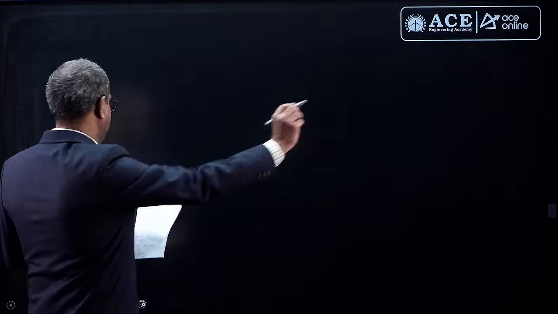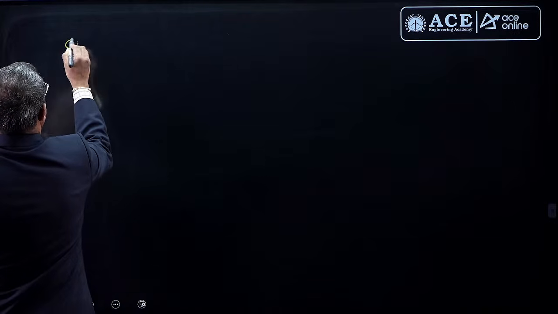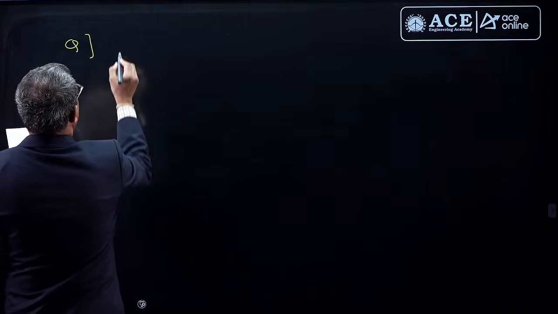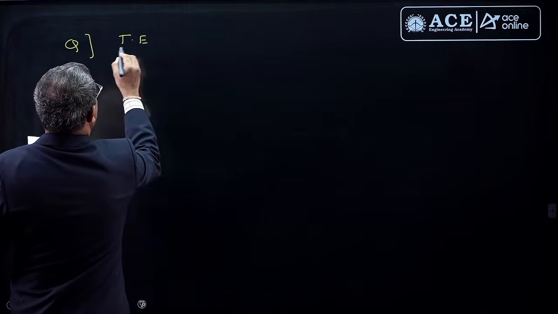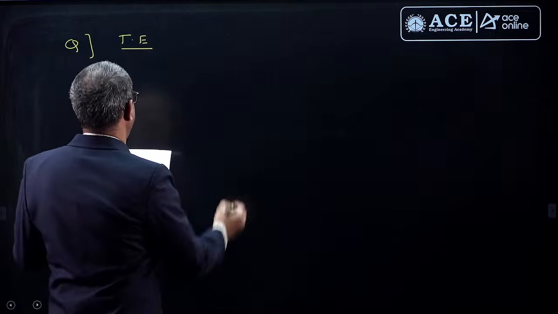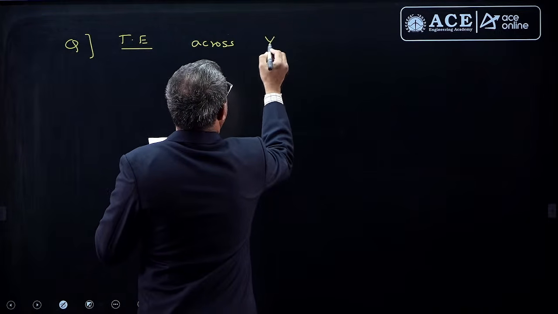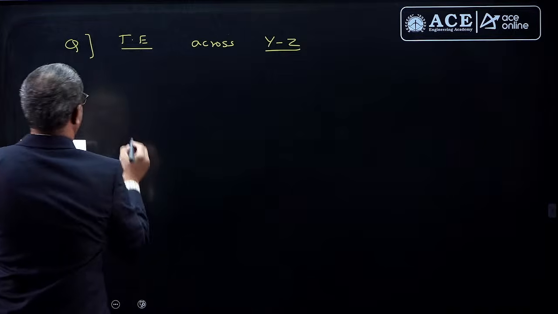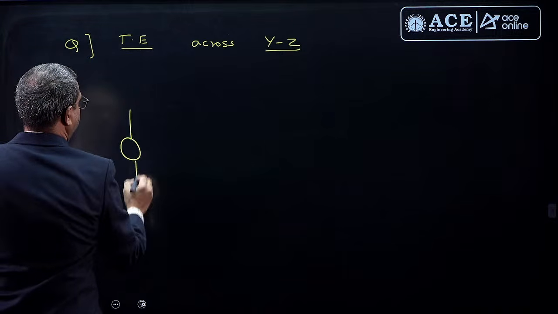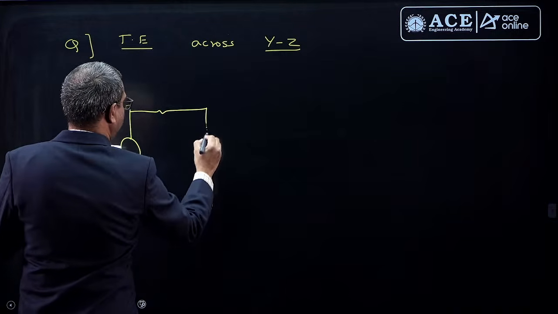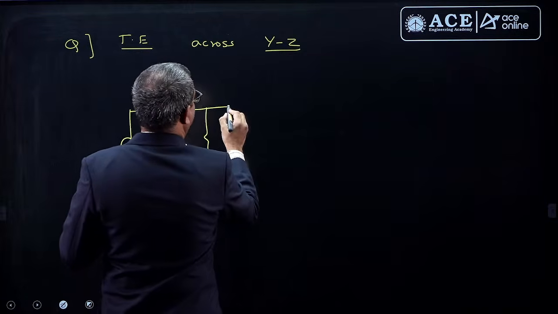Now in networks, one question came: find the Thevenin's equivalent. Of course, he asked for the Thevenin's resistance and this is the data here. I got this from multiple students and it is really accurate.